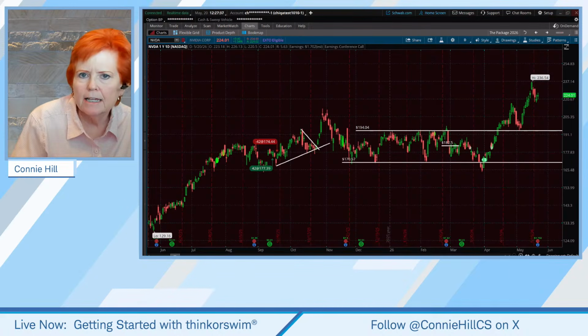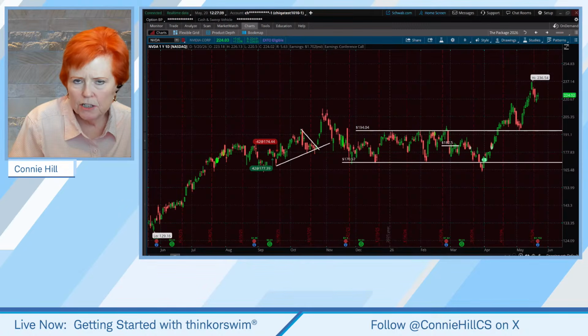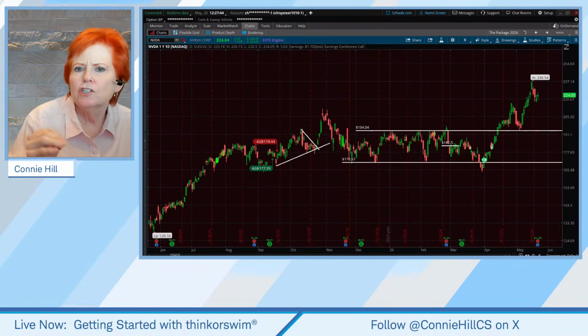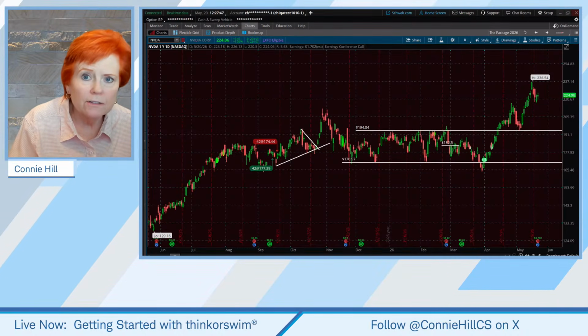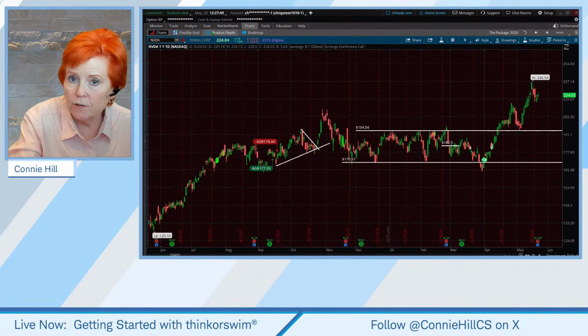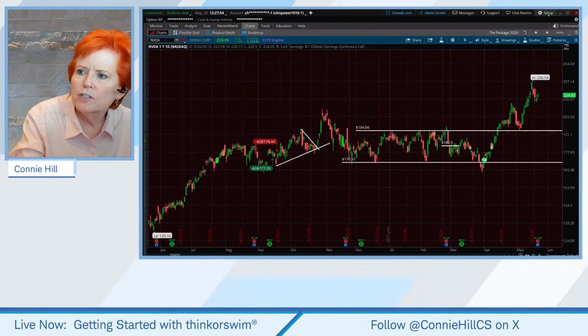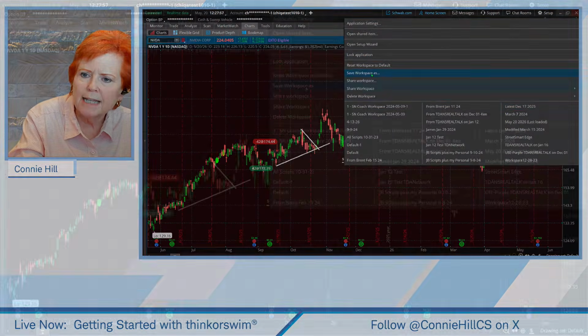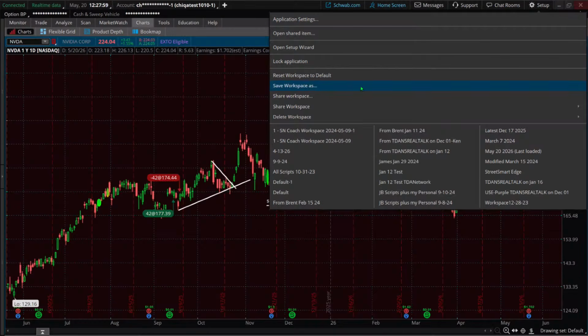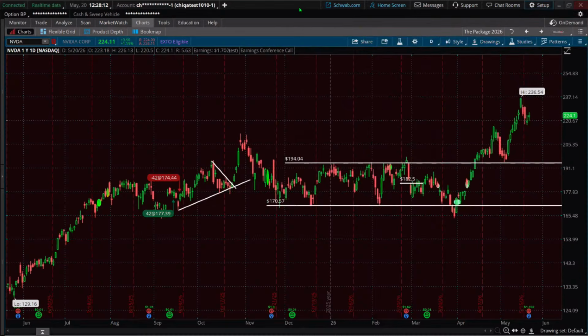And I'm going to say a nice thing to do is to save your workspace once in a while. As you add to it, as you bring in scripts, as you create different formulas, as you create different time frames, if you want to keep it, come up here to your setup and say save workspace as. In fact, I did one today. I saved my workspace as today's date, May 20th, 2026, because I had changed some things in there. I need to do some cleaning up, clearly. But that can be really helpful to have.